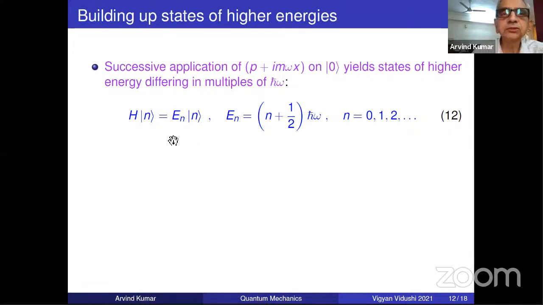So En plus 1 is En plus h cross omega. It started with half h cross omega. This is the famous eigenspectrum of the harmonic oscillator. We obtained it after much labor by the Schrodinger method. We had to solve the Schrodinger equation by the method of power series, terminate it, etc.